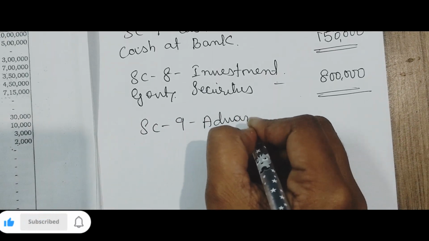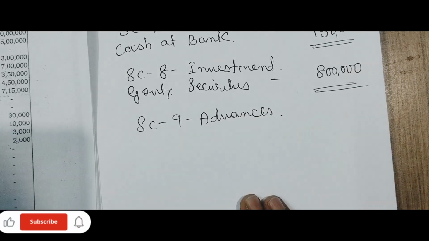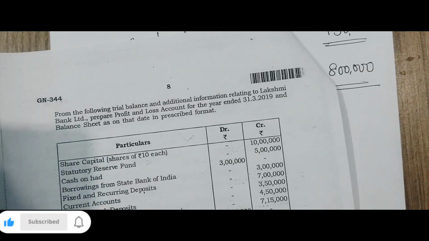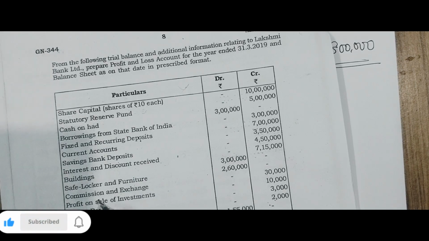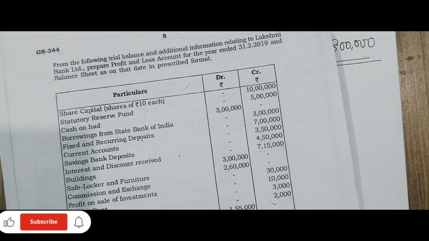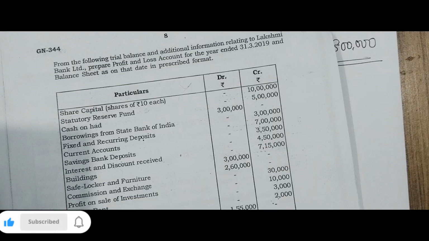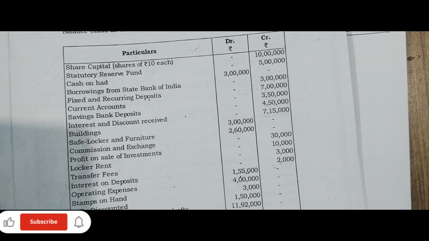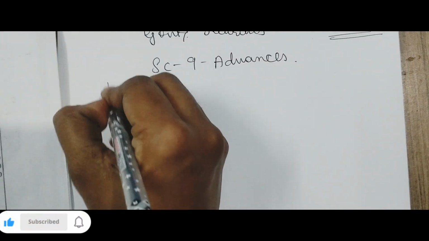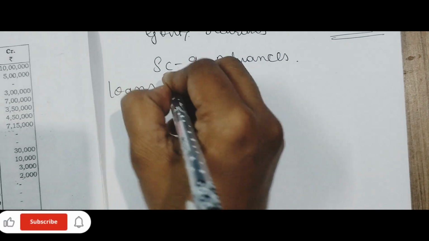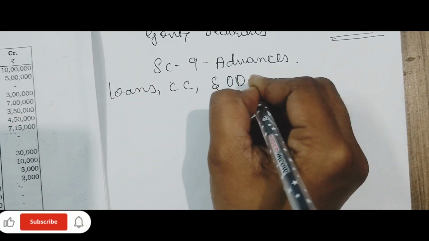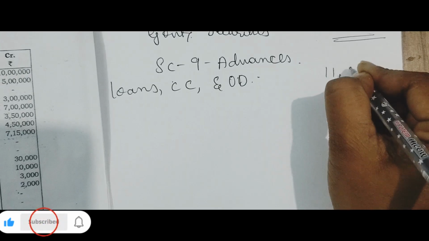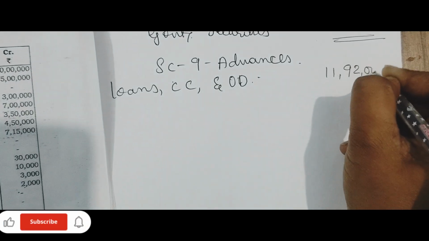Then schedule number 9, advances. Under advances, we have loans, cash credit and overdraft, 11,92,000.